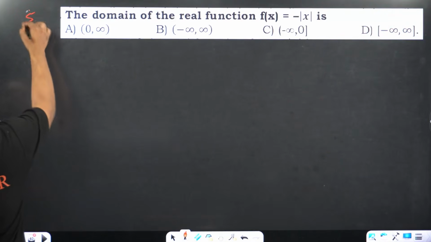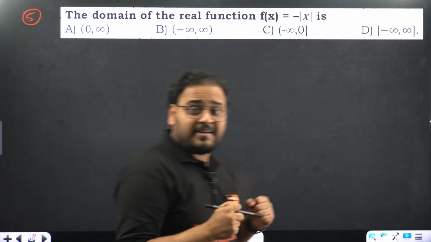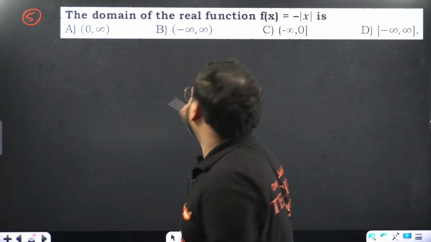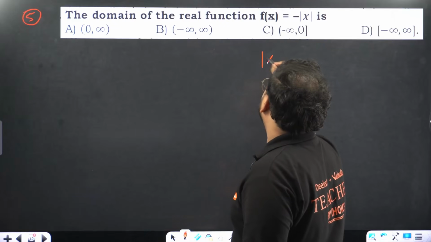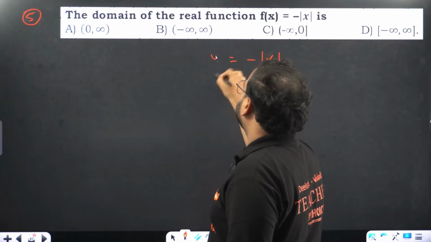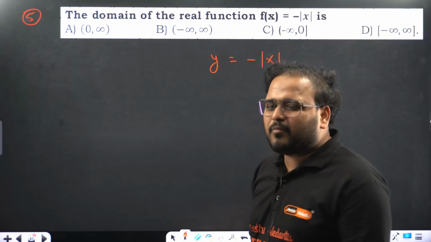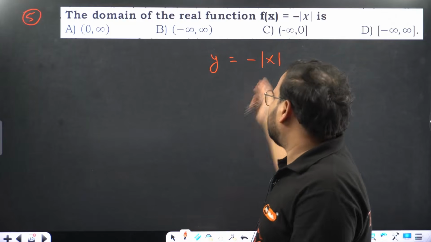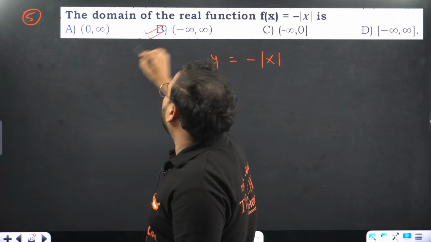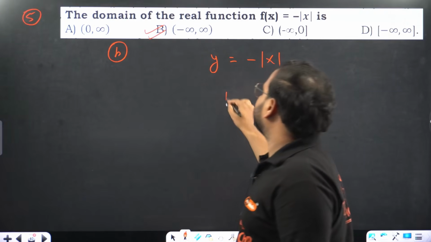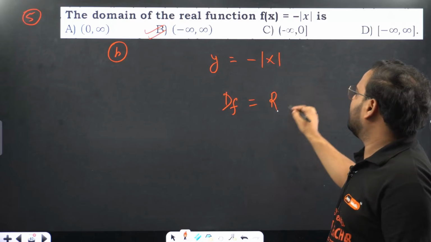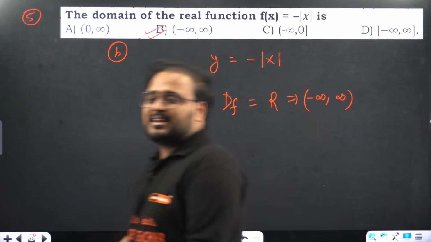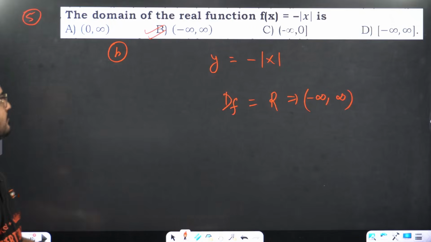Question number 5. Makes sense. The domain of the real function is what? This function, okay? Modulus function taken with minus sign. Domain is what of modulus function? All real numbers. Even if you take minus sign, what will happen? Will the domain change? I can take any number over here. Domain is all real numbers, sir. All real numbers means minus infinity to plus infinity.